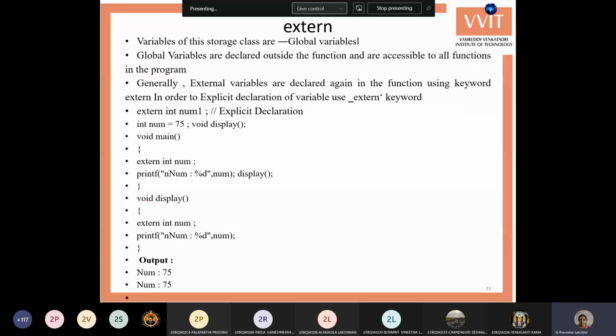The extern storage class. This is similar to global variables but not exactly like a global variable. We have global variables whenever you write any variable outside the main. So if you specify any variable there, that is called a global variable. But global variables are used only within the current program, while extern variables can be used in two different programs also.